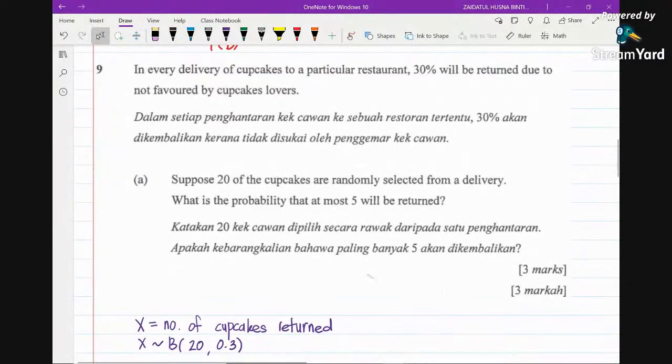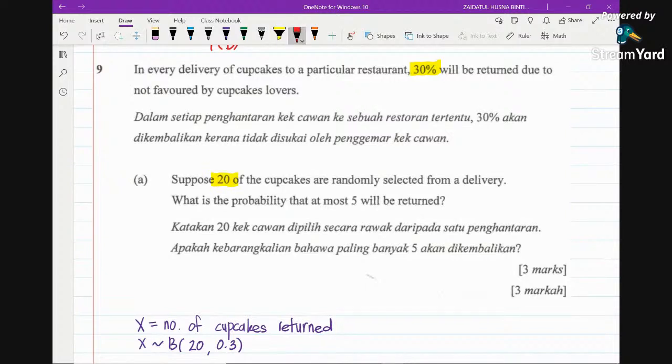Now let's move on to the next question, number 9. This is the second question involving topic 10 in this particular year. Let's have a read. In every delivery of cupcakes to a particular restaurant, 30% will be returned due to not being favored by cupcake lovers. Okay, so now what do we have? We have 30% to be the probability.